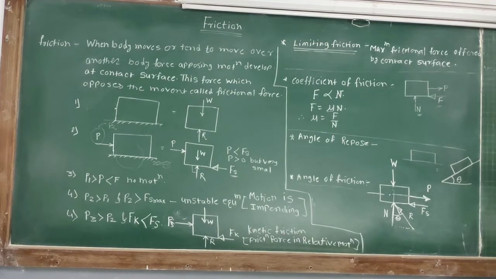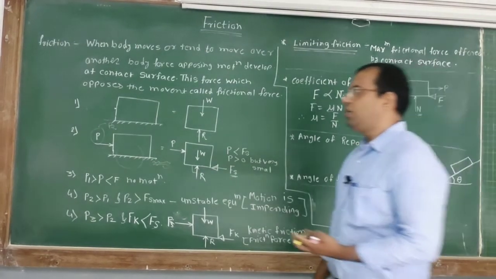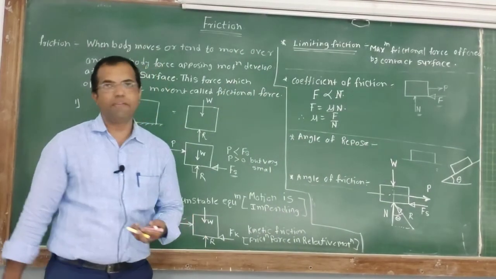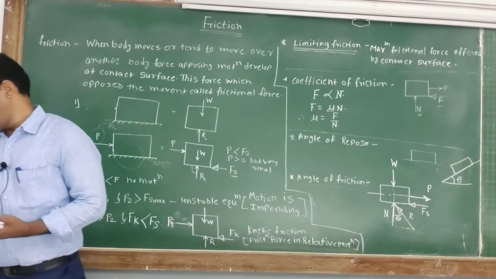As we know, when P increases, what happens? If P increases, F also increases. As F increases, theta acquires the maximum value.